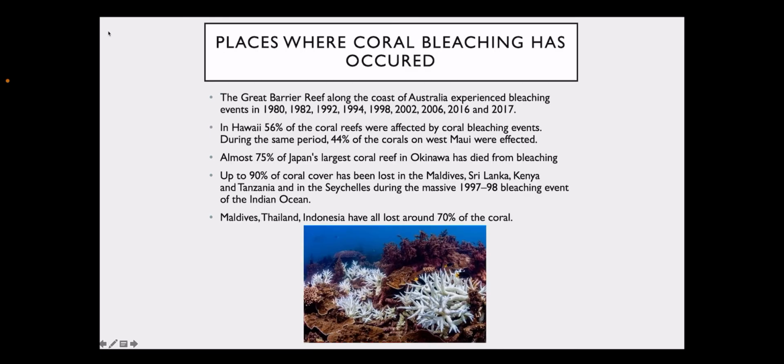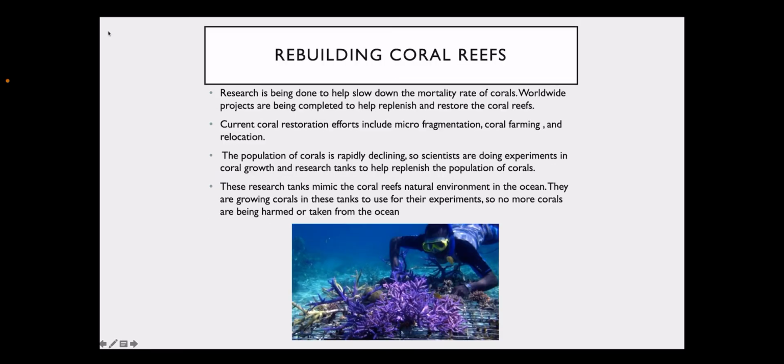Places where coral bleaching has occurred. The Great Barrier Reef. In Hawaii, 56% of the coral reefs were affected by coral bleaching events. During the same period, 44% of the corals on West Maui were affected. Almost 75% of Japan's largest coral reef in Okinawa has died from bleaching. Up to 90% of coral cover has been lost in Maldives, Sri Lanka, Kenya, and Tanzania. Maldives, Thailand, and Indonesia have lost almost around 70% of the coral.